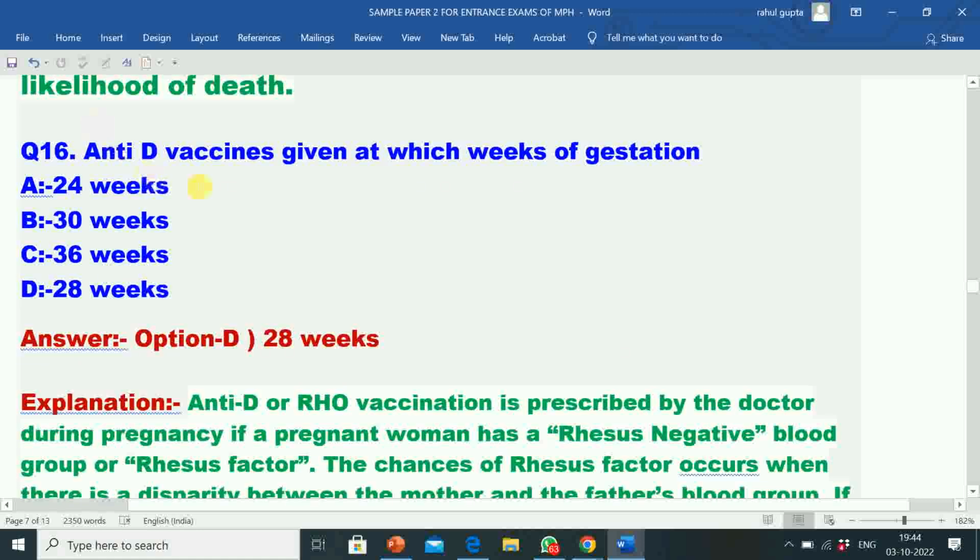Next question 16. Anti-D vaccine is given at which week of gestation? Option A 24 weeks, B 30 weeks, C 36 weeks, D 28 weeks. Correct answer is option D 28 weeks. Anti-D vaccine is given at 28 weeks of gestation.